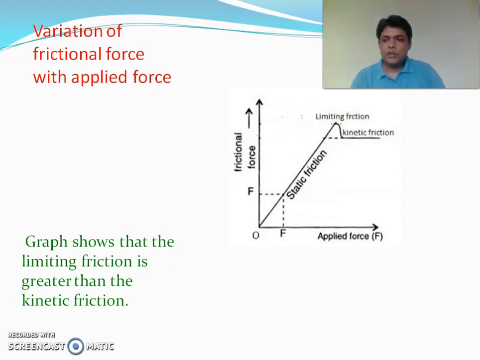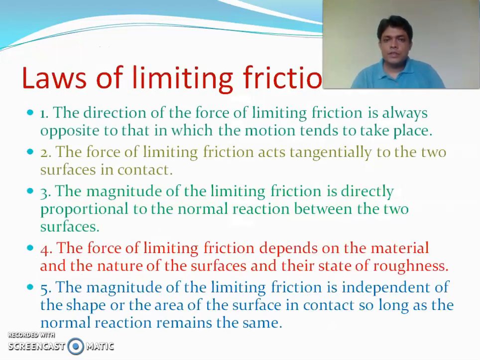Now we'll discuss the laws of friction. These laws are based on experimental observations only. So the first law is the direction of the force of limiting friction is always opposite to that in which the motion tends to take place. Number two, the force of limiting friction acts tangentially to the two surfaces in contact. Number three, the magnitude of the limiting friction is directly proportional to the normal reaction between the two surfaces.